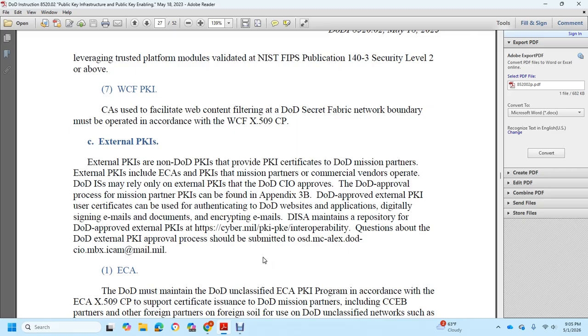U of the authentication DoD website application digital sign of the email. The documentation encrypted email. Defense of Intelligence Security Agency maintains a repository of the DoD approved the external of the public key infrastructure cyber mail with the public key infrastructure public key enabled interoperability question and POW. DoD external public key infrastructure approval process shall be submitted to OSD with the BMC Alex DoD CIO MBX ICM